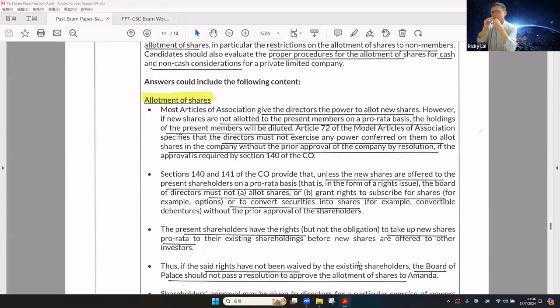How about the second part? Allotment of shares. Okay, the articles give the directors the power to allot new shares. If the new shares are not allotted to the existing members on a pro rata basis, the holding of the existing members will be diluted. The articles specify the directors must not exercise any power to allot shares without prior approval of the company.